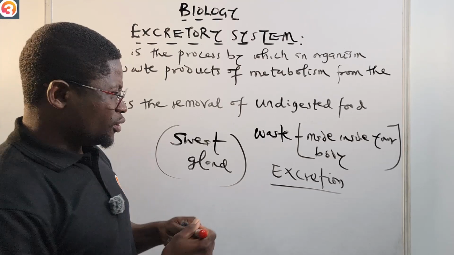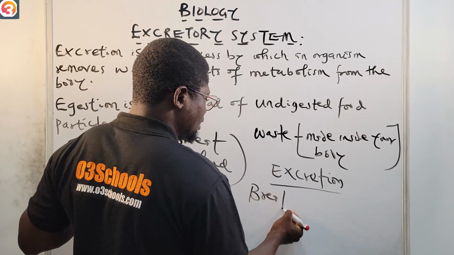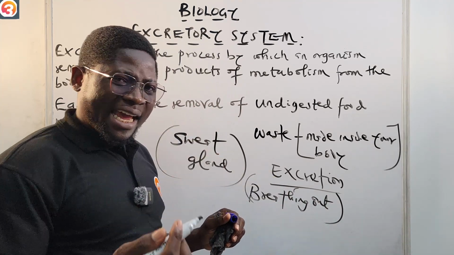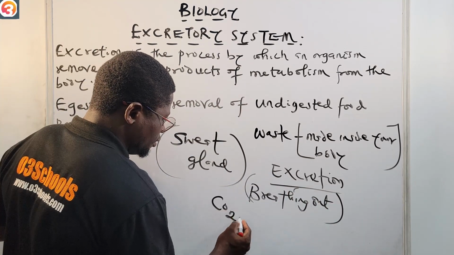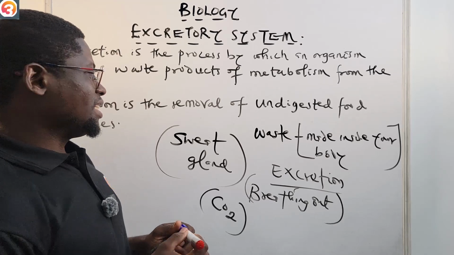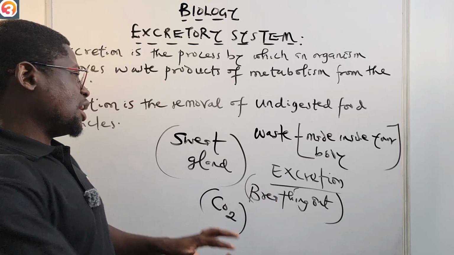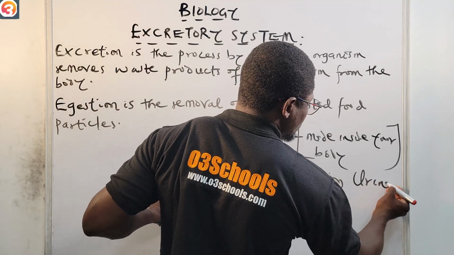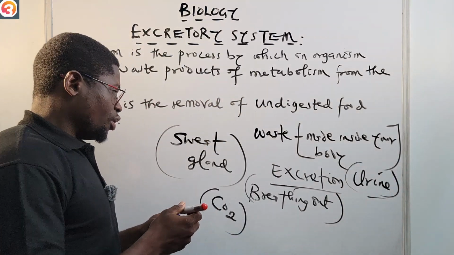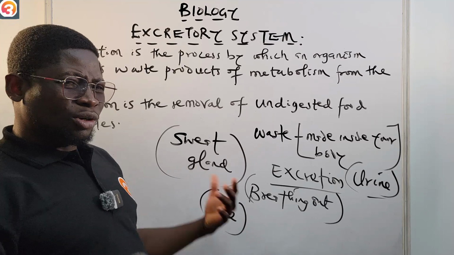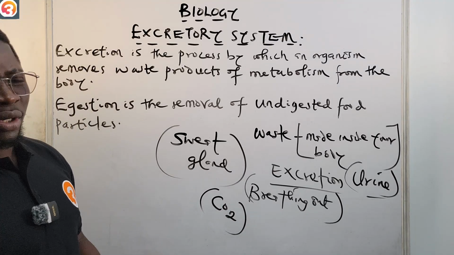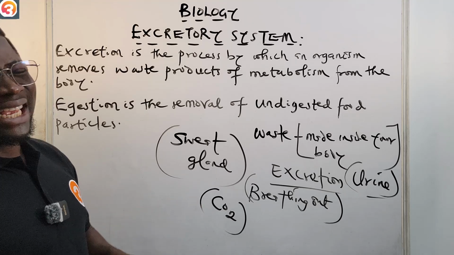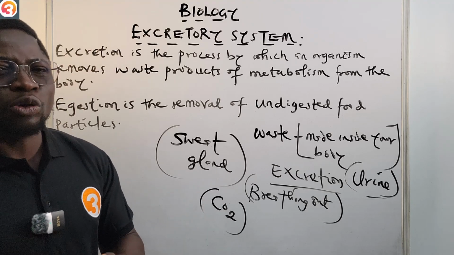When we breathe out, what do we breathe out? We breathe out air that is rich in carbon dioxide. So this is also an excretory product. These are all excretory products: your urine, your sweat, CO2. Other nitrogenous wastes are also excretory products. Take note of that.